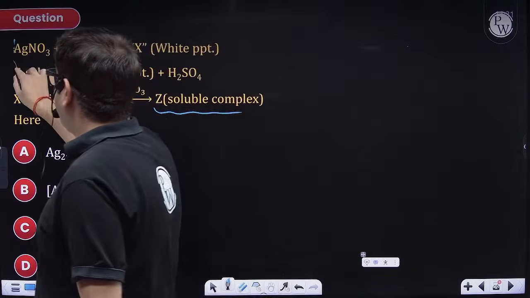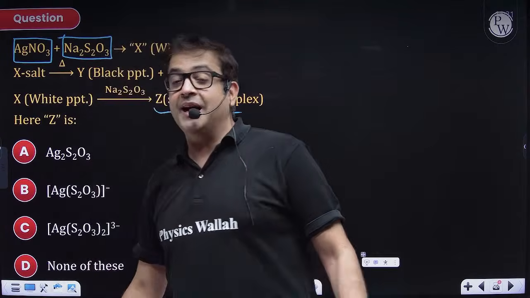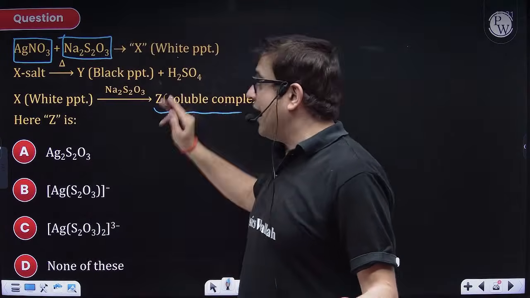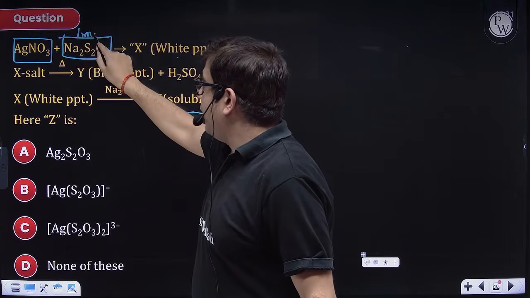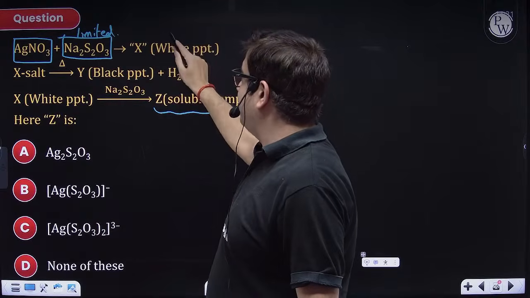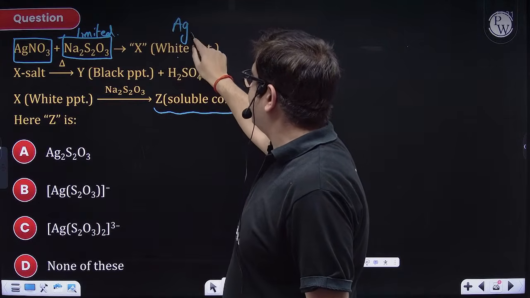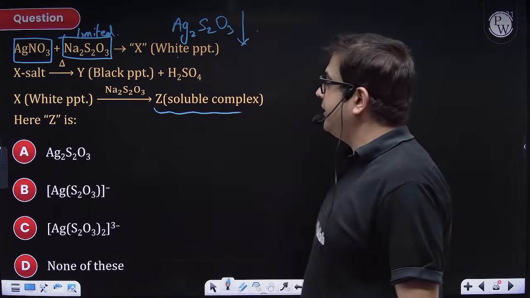So silver nitrate is a soluble salt. It reacts with sodium thiosulfate, again a soluble salt. I initially get white PPT when the amount of sodium thiosulfate is obviously limited. So the PPT formed is silver thiosulfate, Ag2S2O3. So it will give you a white PPT.